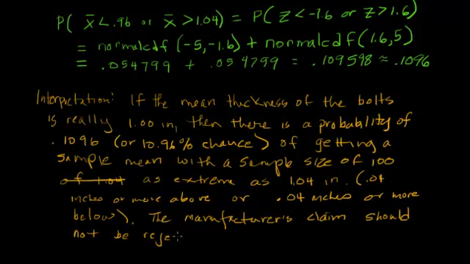At least based on this sample, we did not find any reason to think that if you go pull 100 bolts randomly and measure their mean thickness, that it would be a problem to get 1.04. There's a 10%, almost 11% chance of that happening. So that's not unusual considering a 1 inch population. Okay? All right. That concludes our second example.